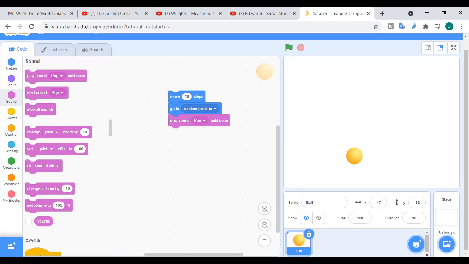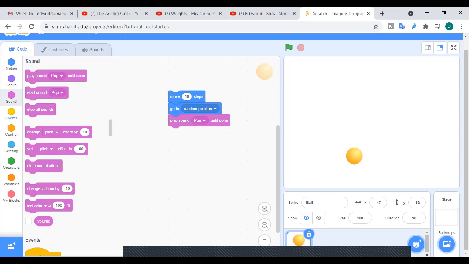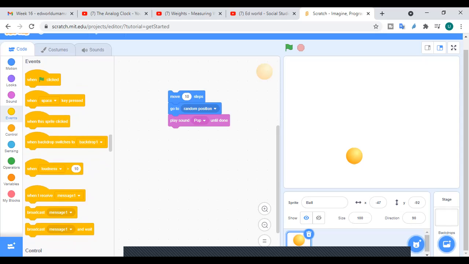Now in today's class, we will be learning about the events. What are the different events? Over here on the very left hand side, you have different options like motion, looks, sound. Can you identify where events is written? On fourth number, excellent, with a yellow dot, right? So let's click on this. Over here we have the events. Just have a look at the events which are written over here.